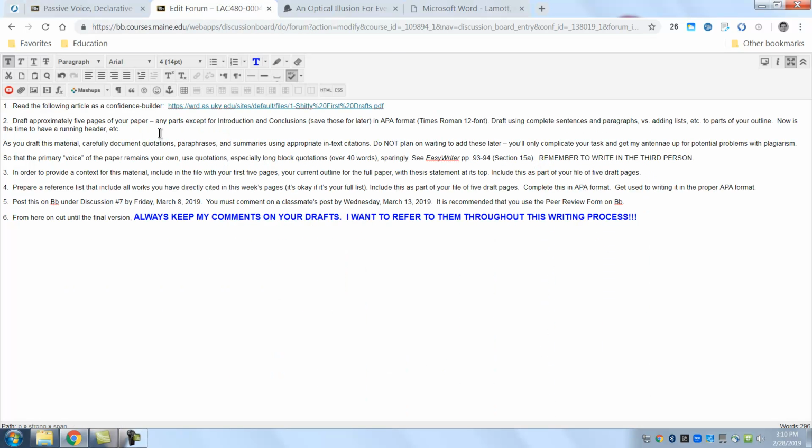Number 2, you're going to draft approximately 5 pages of your paper. You can do your introduction and conclusion if you want, but you can also save that for later. It has to be in APA format, which should be known by now, Times Roman 12 font, and complete sentences, paragraphs, lists, or whatever. Now's the time to put anything on there. The first 5 pages may not look like your final pages on your final paper that you will pass in May, but get something on paper. If you can't get 5 pages, that's okay.